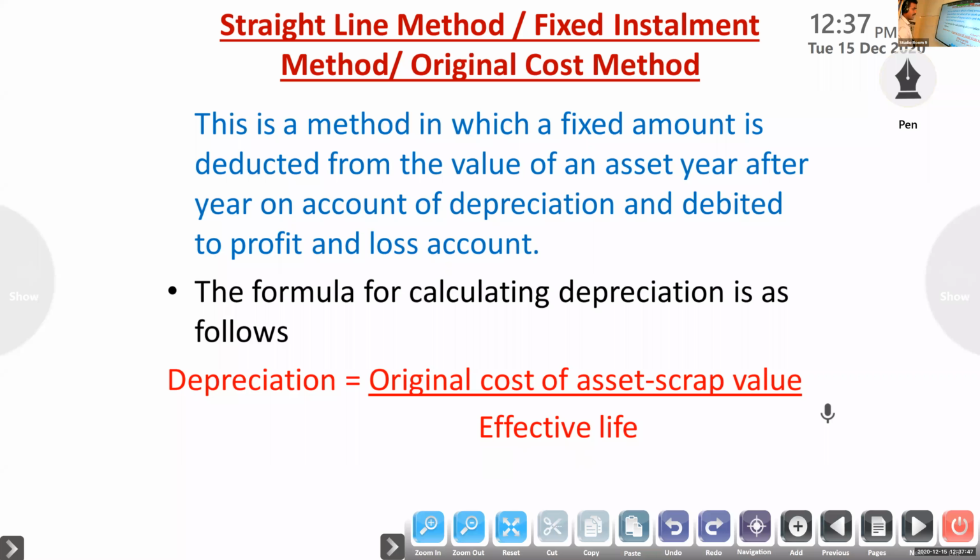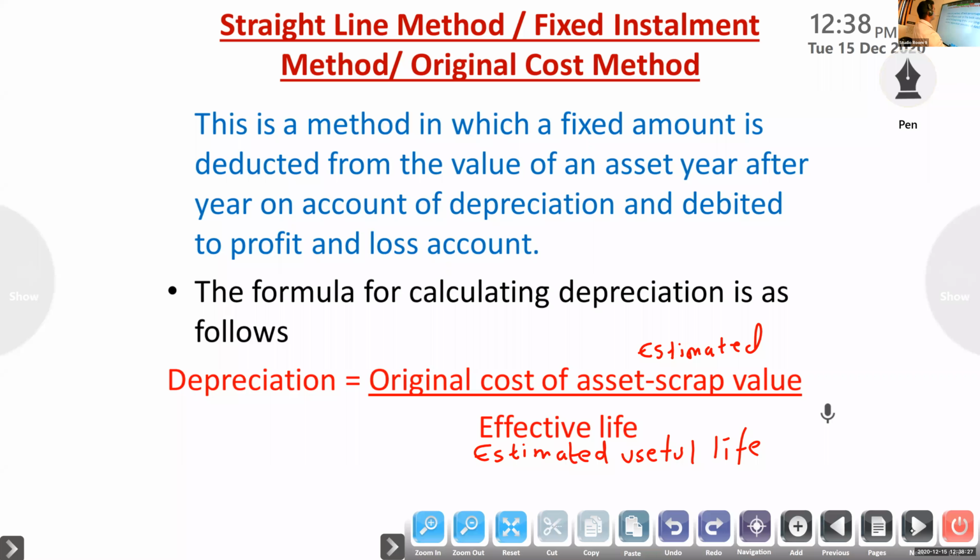So through this method we calculate depreciation.